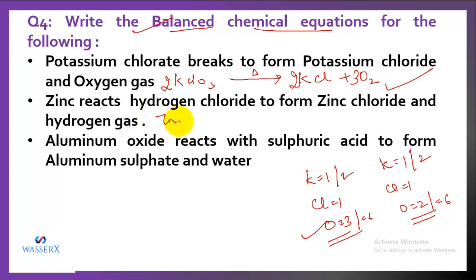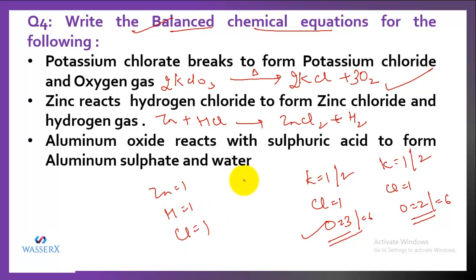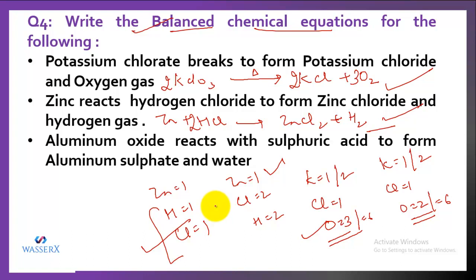Another reaction is zinc plus hydrogen chloride forms zinc chloride plus hydrogen gas. Let's take the moles into consideration. Zinc is 1, hydrogen is 1, chlorine is 1 on the left hand side. On the right hand side, zinc is 1, chlorine is 2, hydrogen is 2. So that means we need to balance hydrogen and chlorine. Let's balance chlorine first. It is 2. Let's put 2 on this side. Now cross check for the other atoms. Zinc 1, 1. Hydrogen 2, 2, chlorine 2, 2. That means while you were balancing chlorine, the hydrogen automatically became balanced, and this is a balanced chemical equation now.